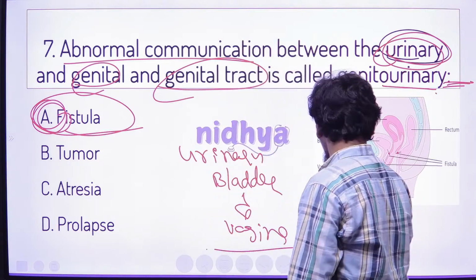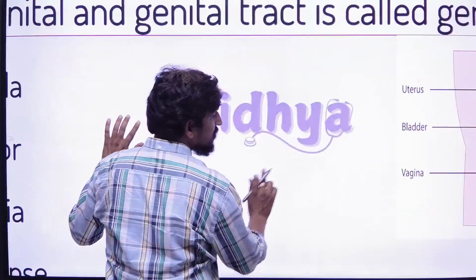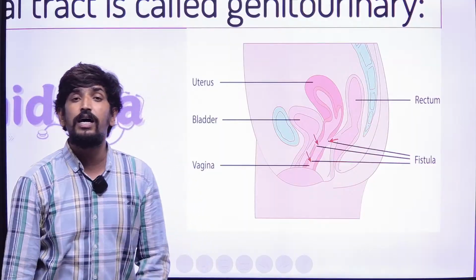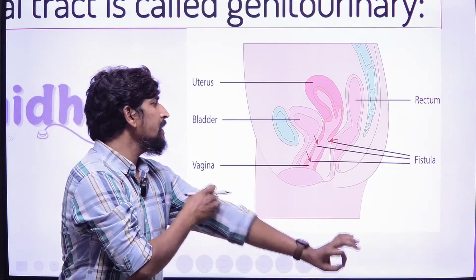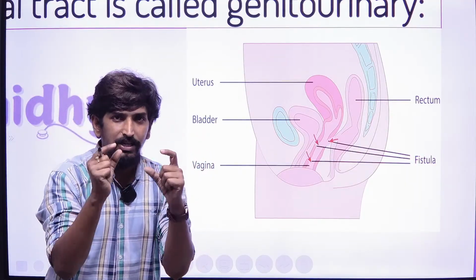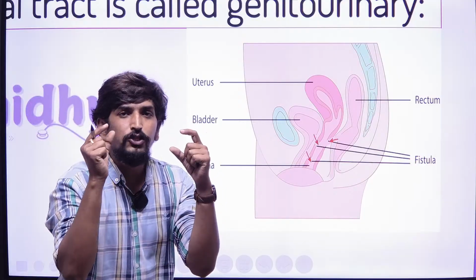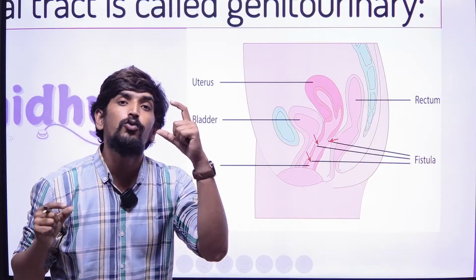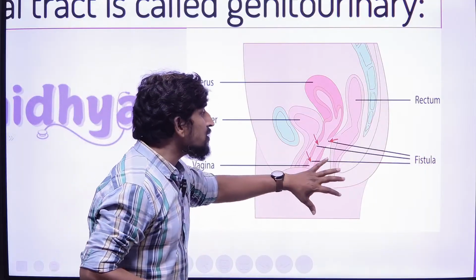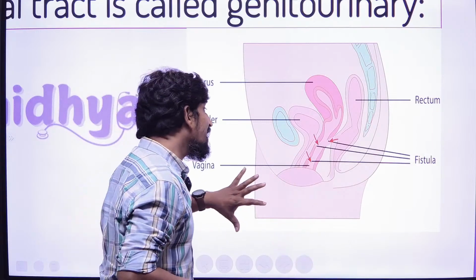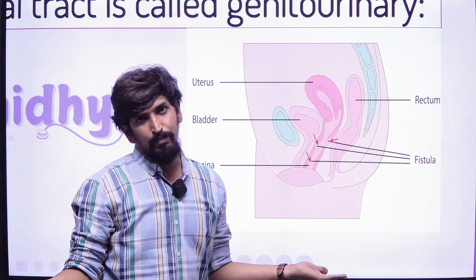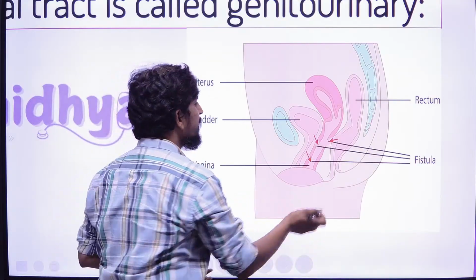In this genitourinary fistula, very simple. What exactly is this genitourinary fistula? Miscommunication means an abnormal joint can be seen between two different organs. One is called the urinary bladder, another is the vaginal zone. So this vaginal area is connected with the urinary bladder. In that case, what will happen here?